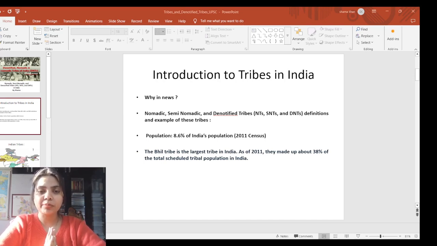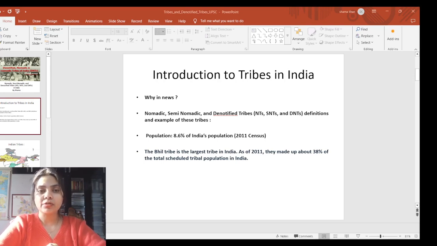So you have to remember that this Idate Commission has been established for the development of denotified, or with reference to denotified, nomadic and semi-nomadic tribes. So you have to remember this Idate Commission, and whatever recommendations it has given, that we will see in a further slide, that can be directly asked in your mains exam also.